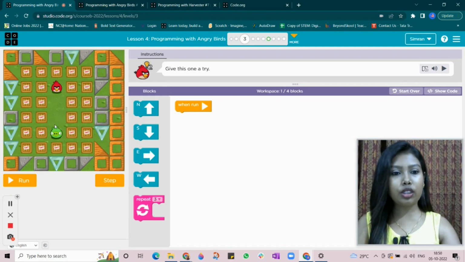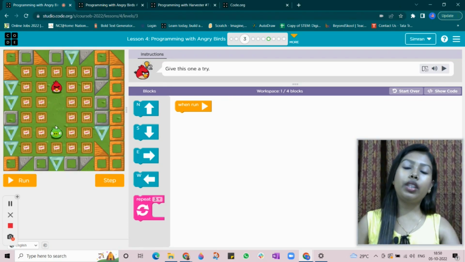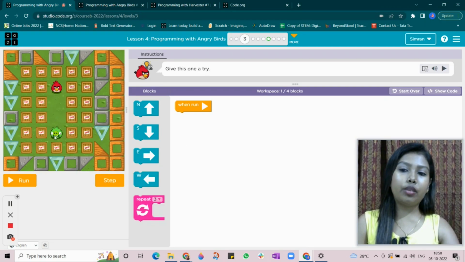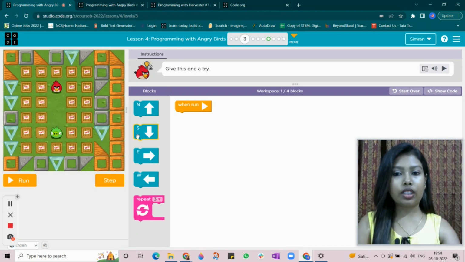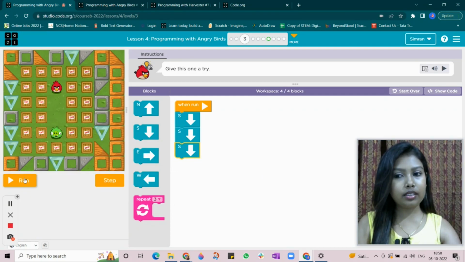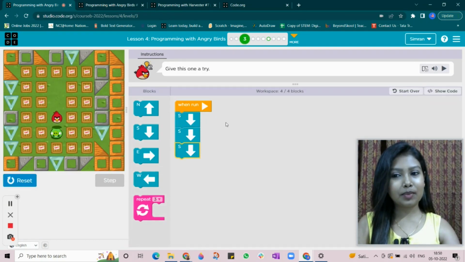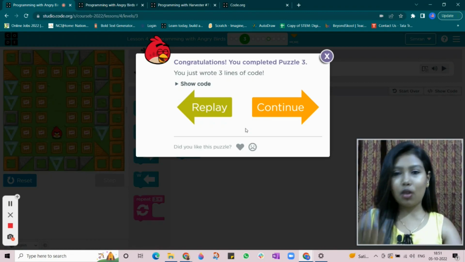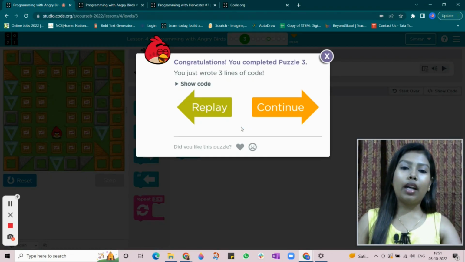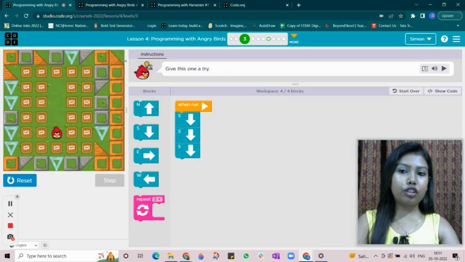As you can see, if we want to beat this level and go ahead, we have to take this angry bird to the pig, right? How can we solve that? We have to go 3 steps to the south direction. South as in down. So I'm going to take 3 commands and connect them one below the other. So 3 steps of south. Okay, and if I run, see what happened? Okay, so we won this level, but I'm going to click on the replay button to show it once again.